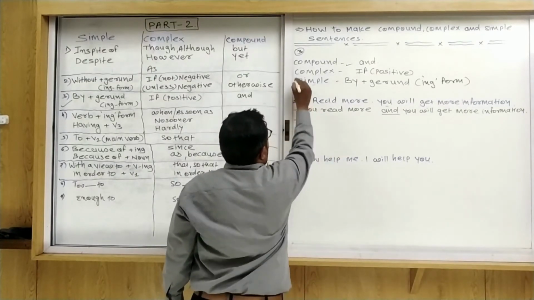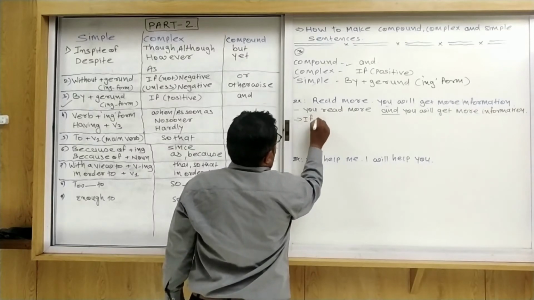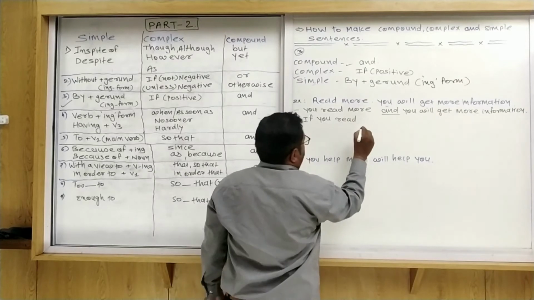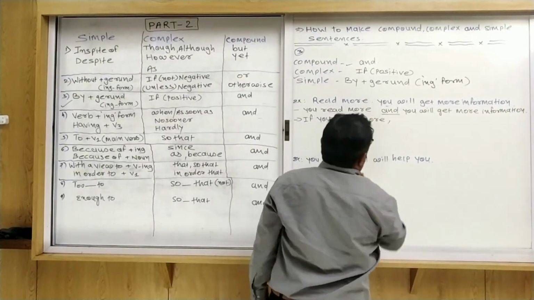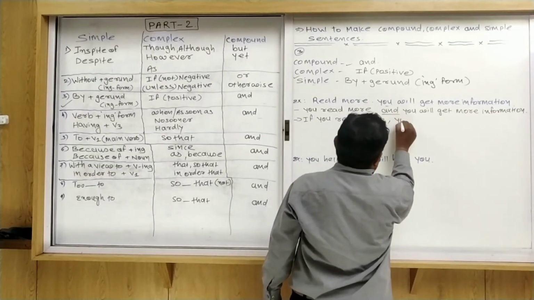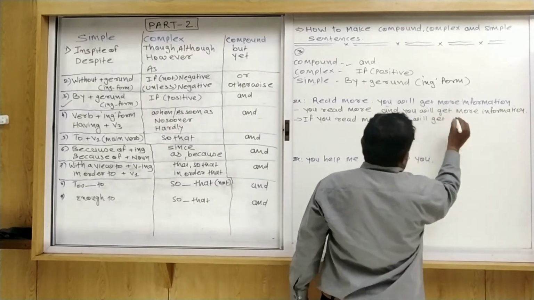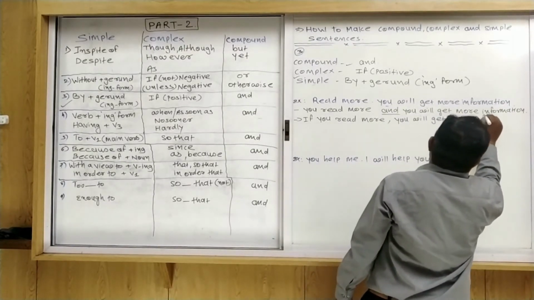Now we make a complex sentence with if. So first of all, if you read more, comma, you will get more information.